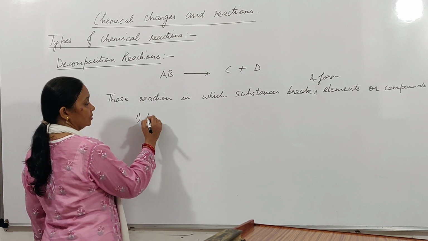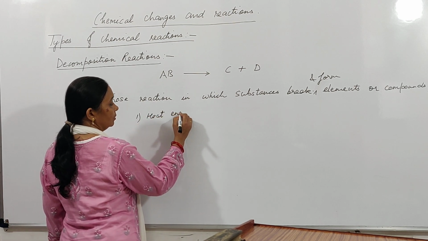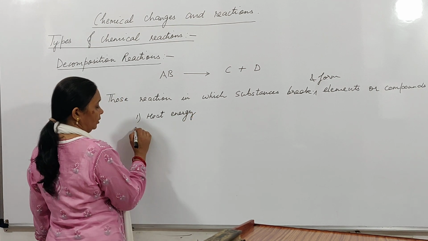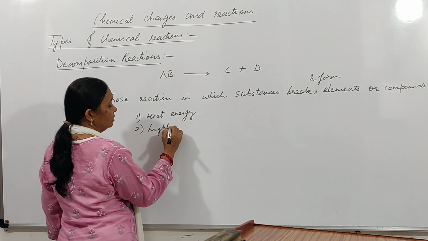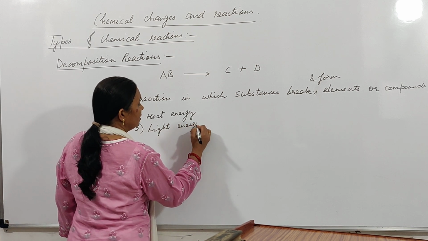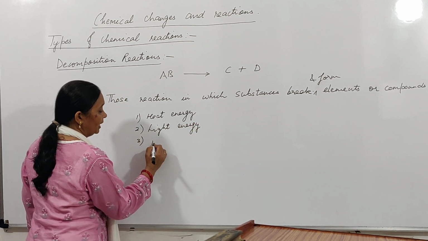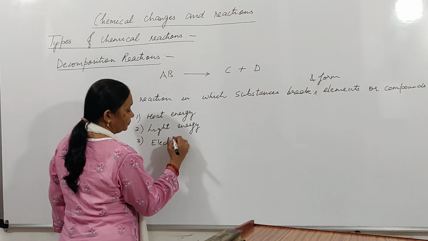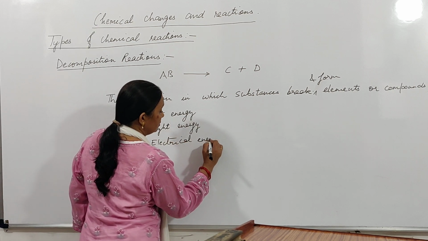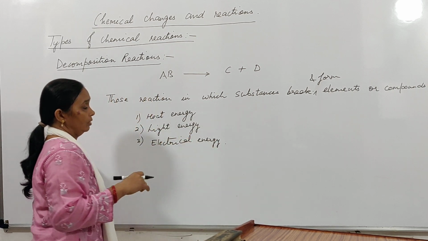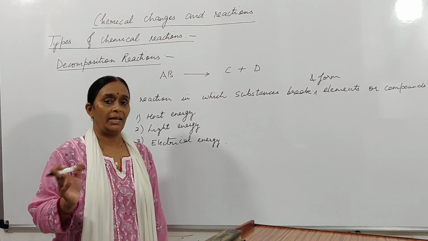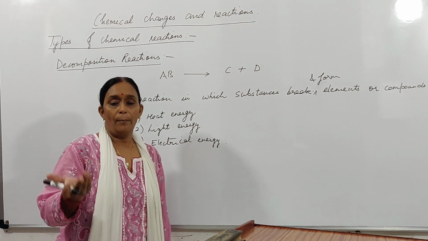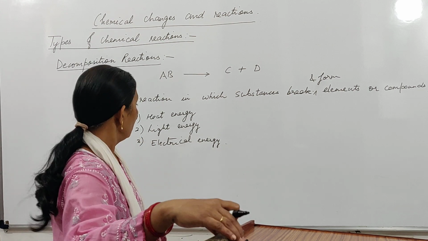heat energy, or it can be due to light energy like from sunlight, and it can also take place due to electrical energy. So when you provide heat energy or light energy or electrical energy to some compound, it can break and form new compounds and elements.